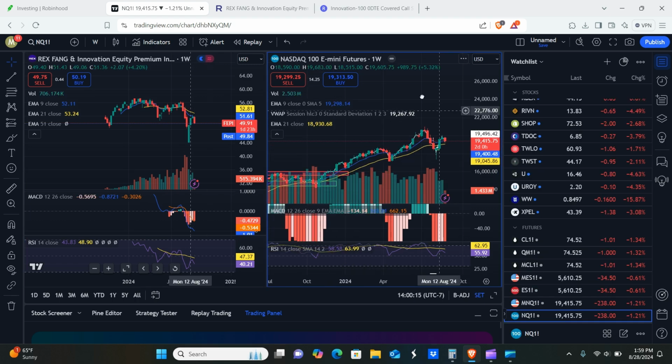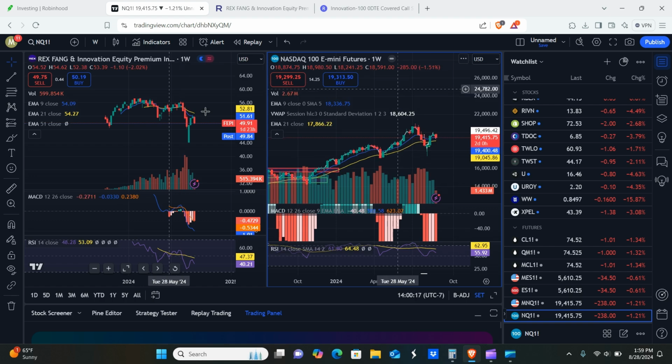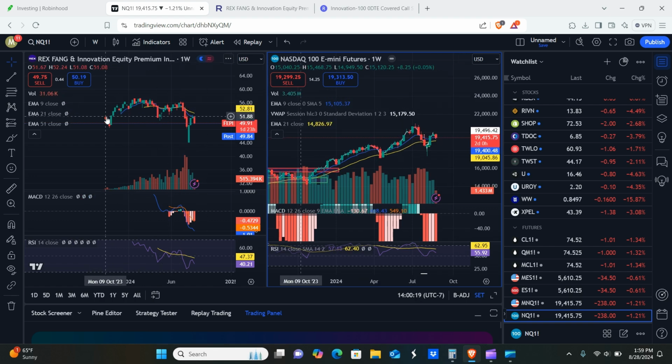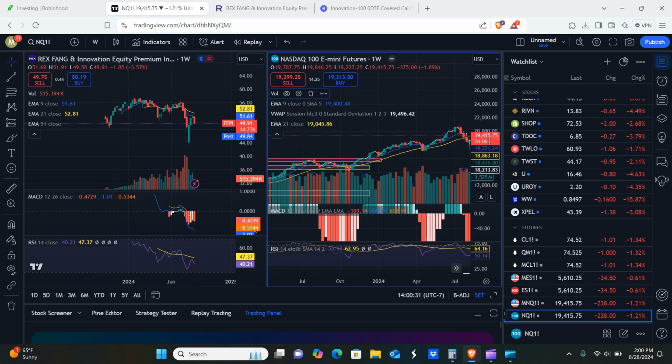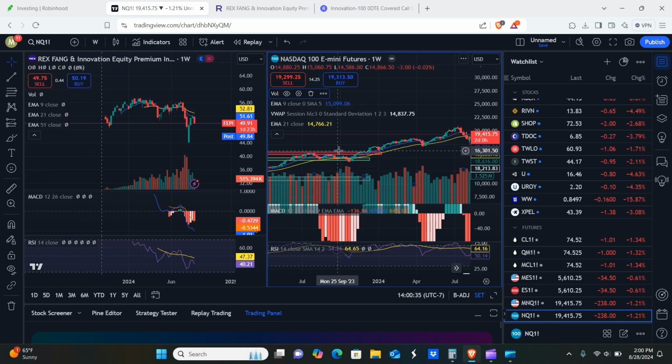And these are relatively new funds, so there's not really going to be a lot of history here on them. You guys can see that FEPI basically just came out about 10 months ago, so not a whole lot to go on here. So scrolling out just a little bit on the NASDAQ. Again, this is the futures version. It's not the actual NASDAQ, but it mirrors the NASDAQ index.